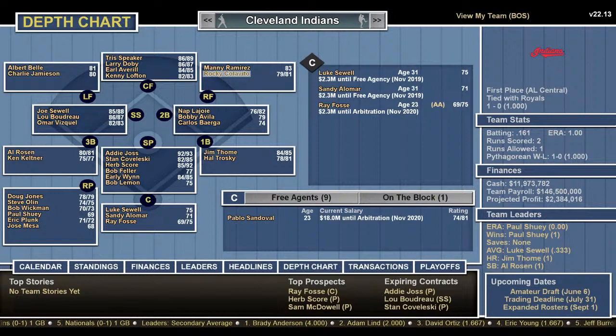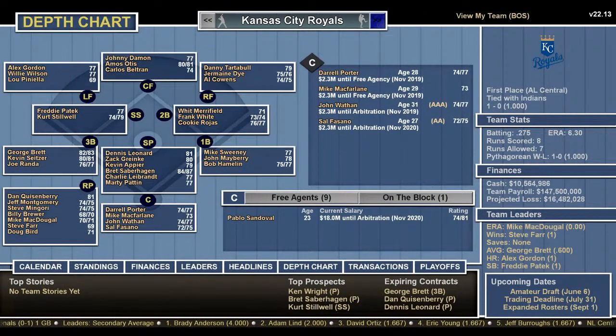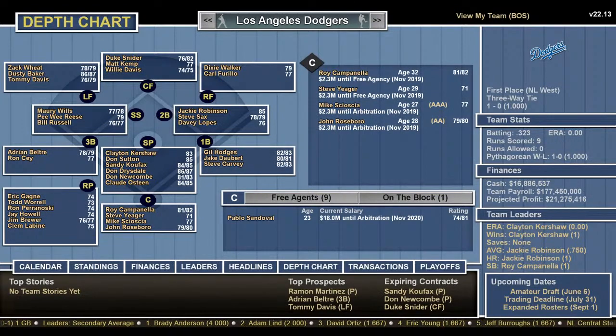We have Mike Y in the chat. Let's look at the all-time Dodgers that they pick. Again, I had nothing to do with these teams. So let's just look at the all-time Dodgers. Look at this pitching staff. Clayton Kershaw, Don Sutton, Sandy Koufax, the man, Don Drysdale, Don Newcombe, and Claude Osteen. That is an unbelievable starting pitching staff.